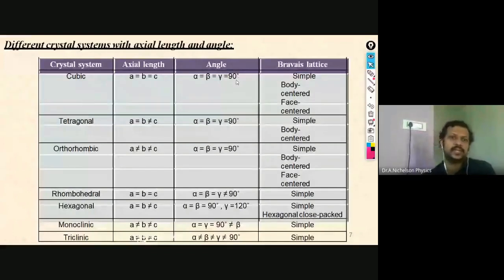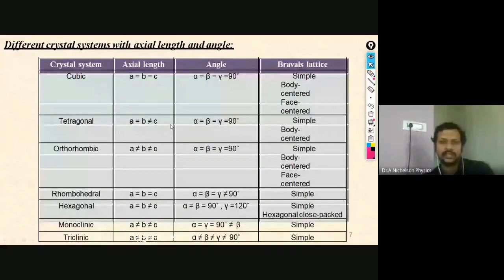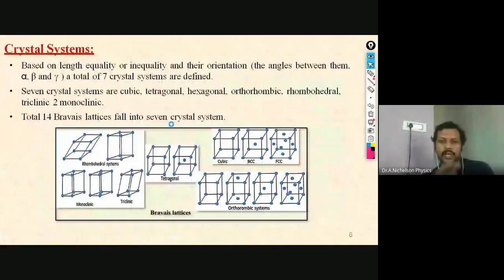So this picture you can see in the cubic. Here all the 3 sides are the same and the angles are 90 degree, so that you know. And tetragonal, A is equal to B but not equal to C. So here A and B are equal, that is along X and Y it is equal, but not along the Z direction.